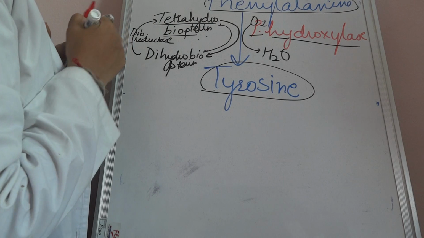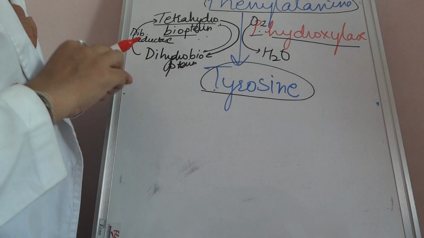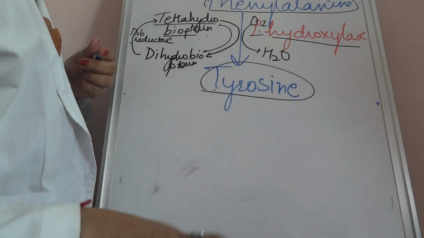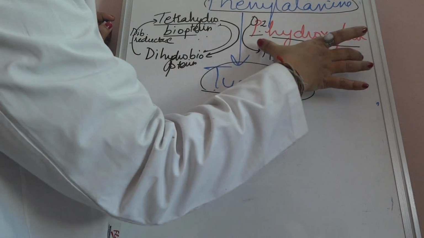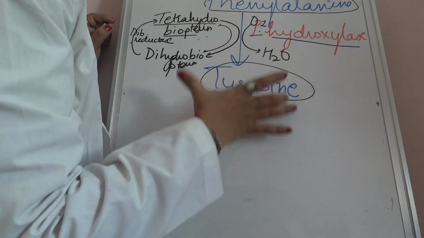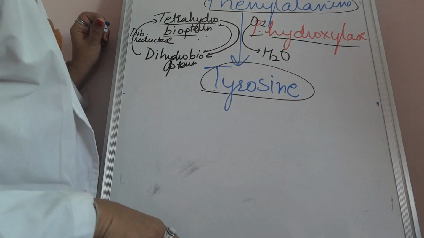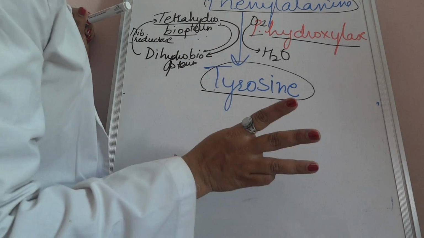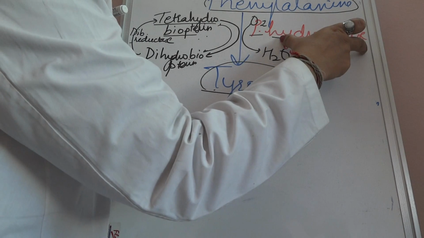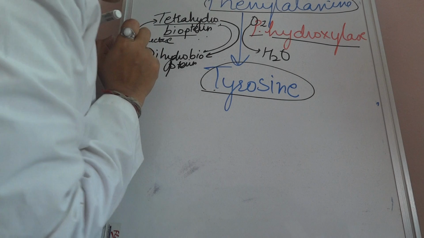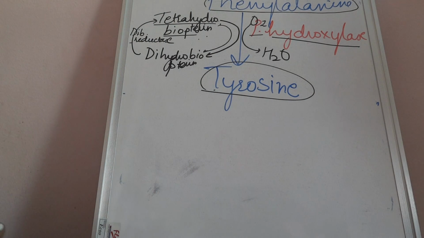Now, the most important part in aromatic amino acids is that mostly the hydroxylase enzyme will be the first enzyme in the reaction of phenylalanine to tyrosine or tyrosine to something else. The hydroxylase reaction is important in phenylalanine, tyrosine as well as in tryptophan reactions. Wherever the hydroxylase reaction takes part, generally there will be a tetrahydrobiopterin also taking part in the reaction.